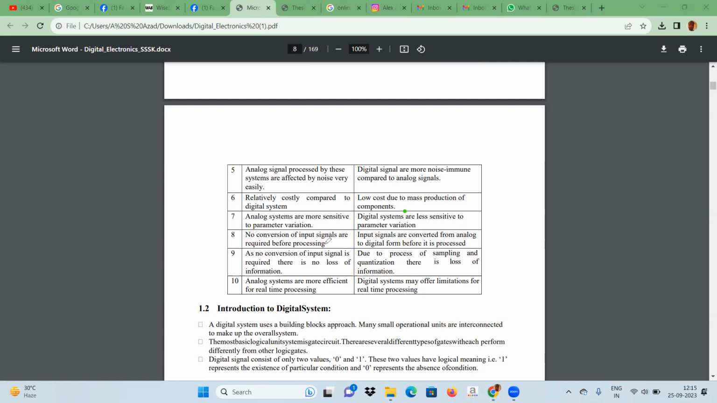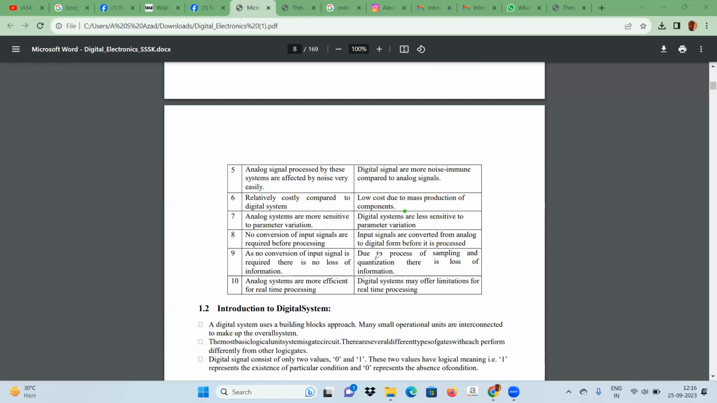The next advantage of analog signal, basically it's a disadvantage of digital signal, is that analog circuits require no sampling and quantization process, whereas digital systems proceed on quantization and sampling process, because sampling and quantization are the processes by which we can generate digital signal from analog signal.